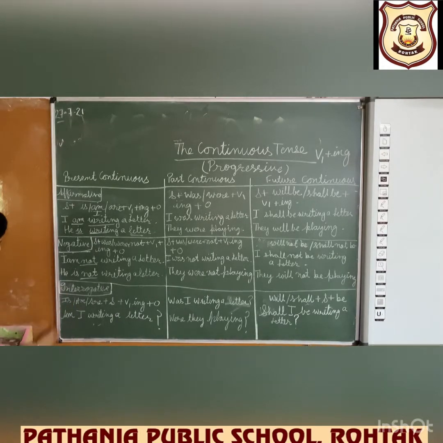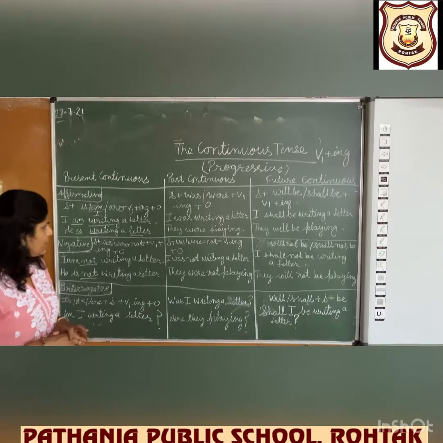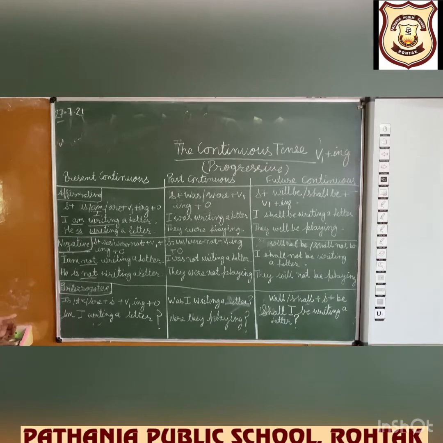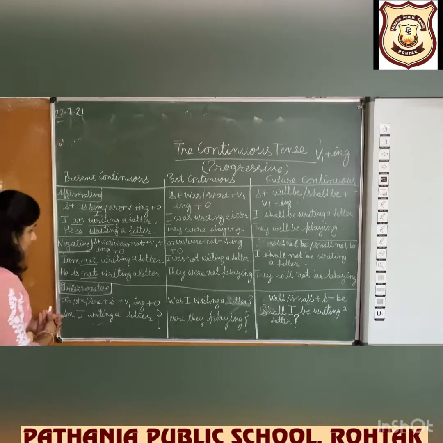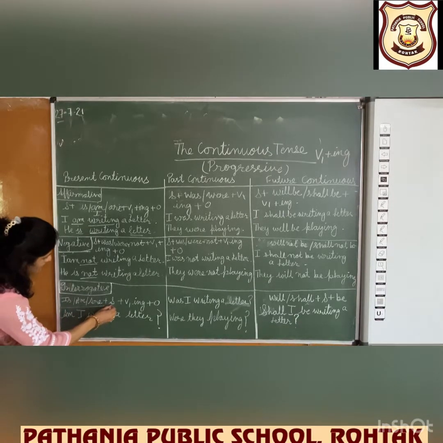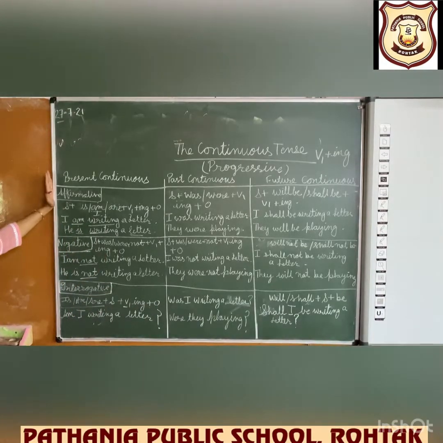After that, interrogative, when we want to ask a question. So, am I writing a letter? Are you writing a letter? Is he writing a letter? So, this is the structure. We are going to start with helping verb, subject, then verb, then object. So, this is our present continuous tense.